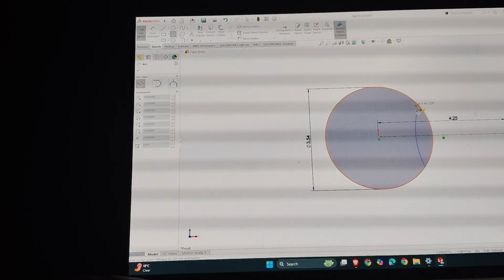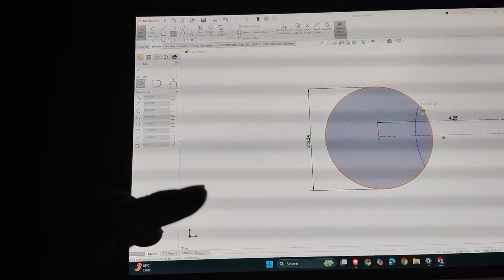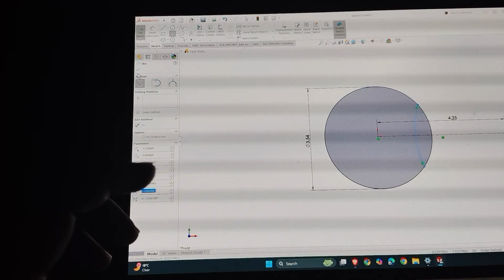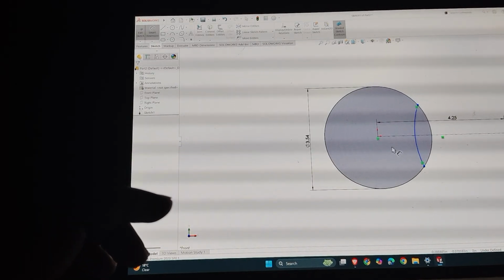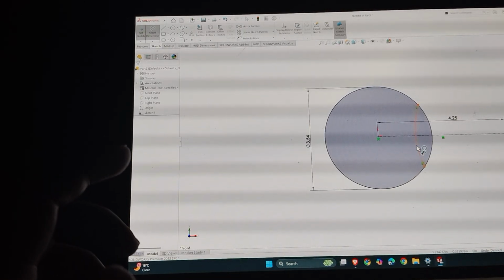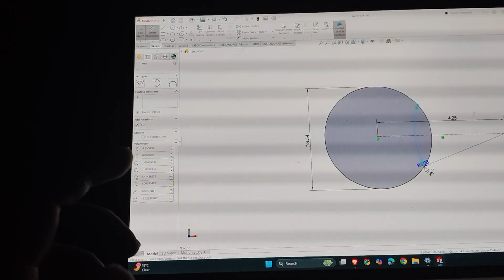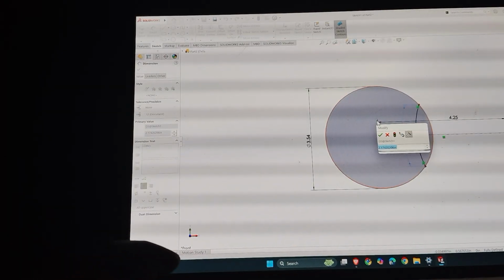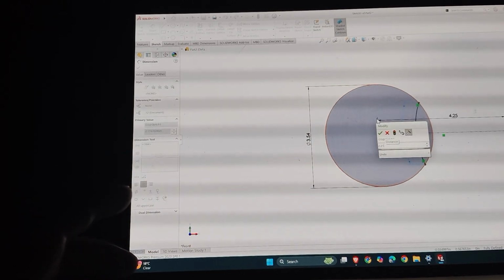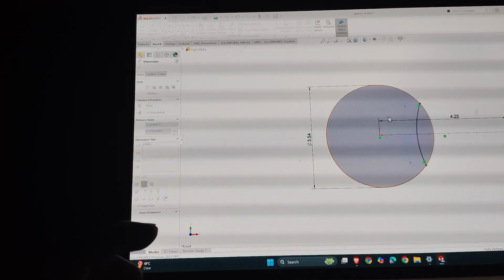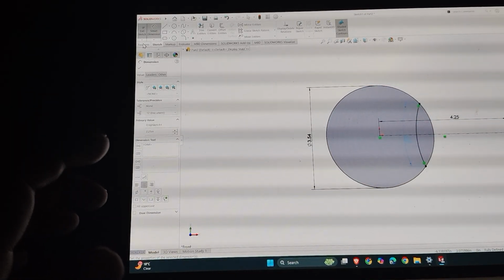Select the first point of the arc length in the locked circle, and select the second point in the circle. Now make the arc, measure the arc length. Select the arc and select both points of the arc. It is showing 2.17. I have to make it 2.21, the same arc length as in the Geneva wheel. So it's 2.21.